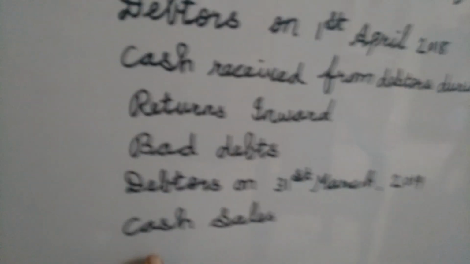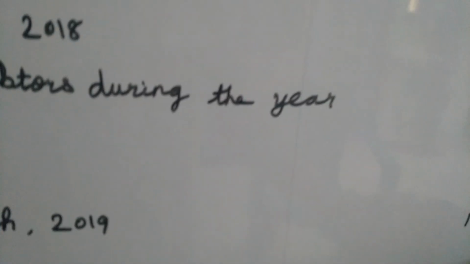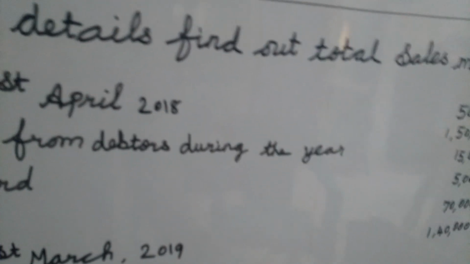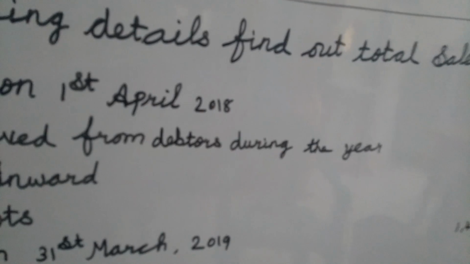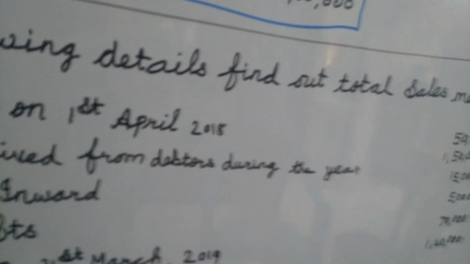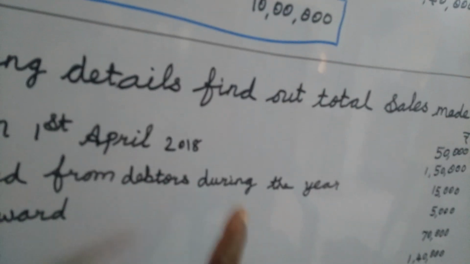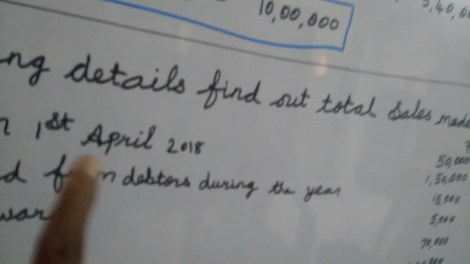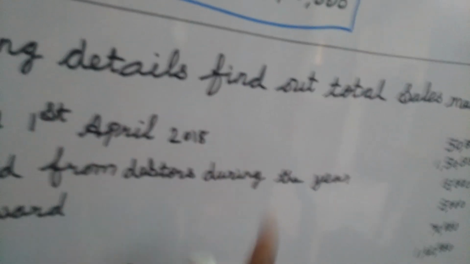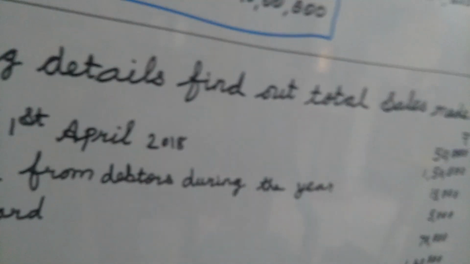And then cash sales is given as 1,40,000, but in the format we should not mention the cash sales. After we derive the credit sales, then we bring in this cash sales. First, what do we do? First, we find out the credit sales from the total debtors account. Then afterwards, we find out the total sales. Like this, you have to do this sum. So, thank you, children.